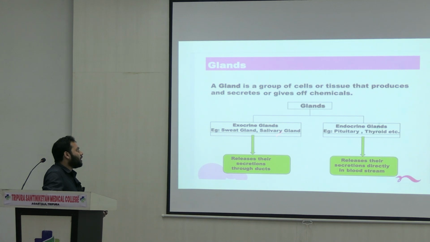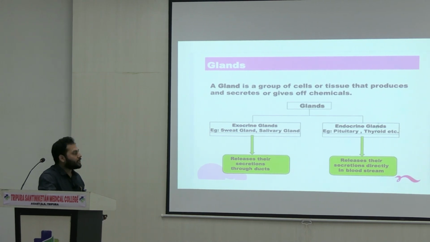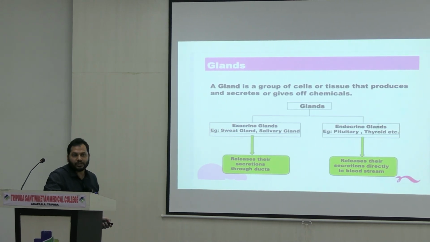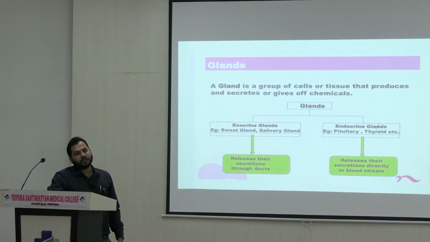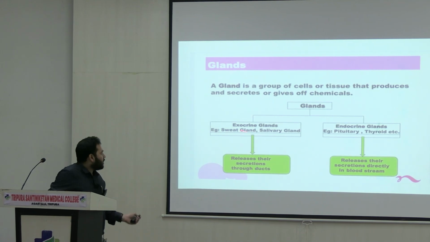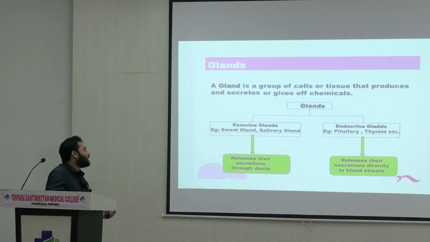Now if you see the types of glands, you will find two different types, right? One is called exocrine glands and the other is endocrine glands. If you compare the secretions of the exocrine and endocrine glands, there are some differences. Examples of exocrine glands are sweat glands and salivary glands. In the case of endocrine glands, there are glands like the pituitary and thyroid. These are endocrine, for example, and their secretions are also different from exocrine.